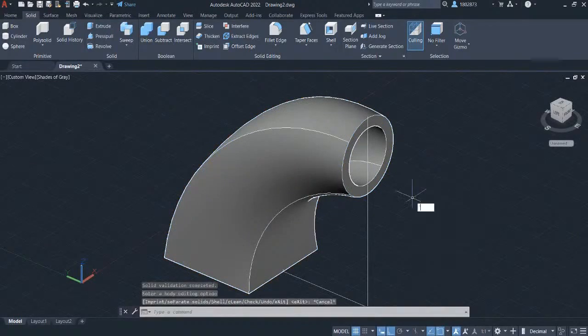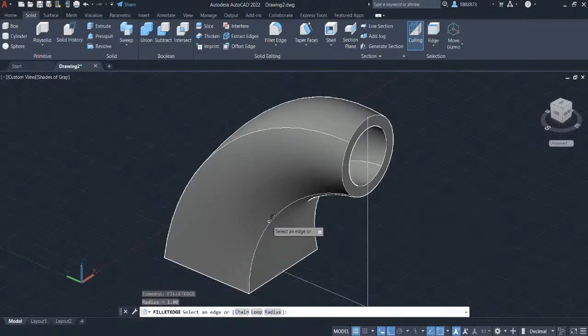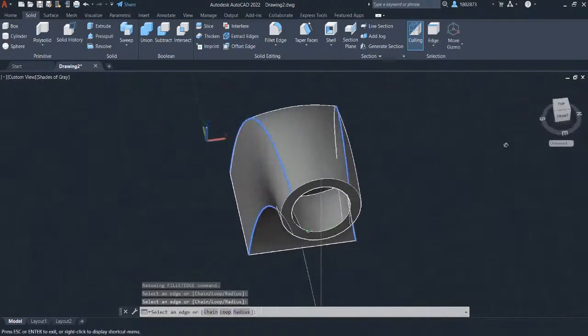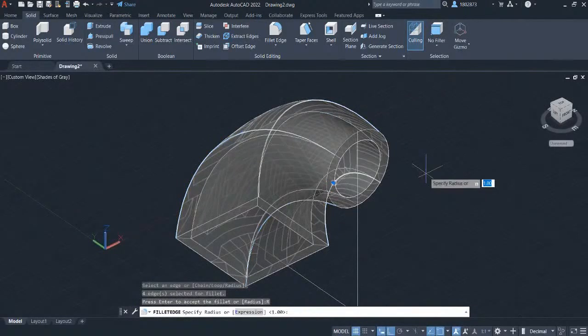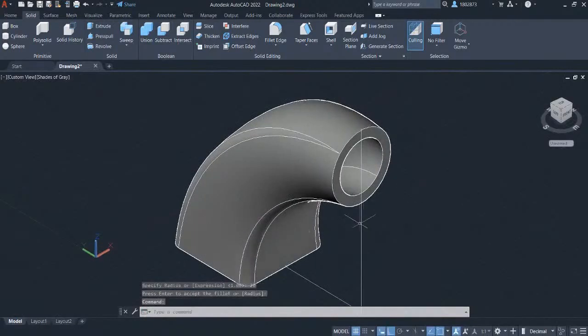Press Escape. Press F and select fillet edge. Select on the edges. Press Enter. Select the radius and key in 20. Press Enter twice. Let's erase the sketch.